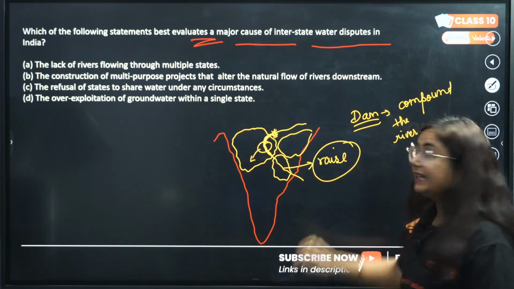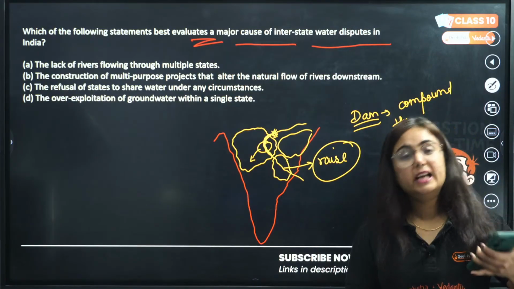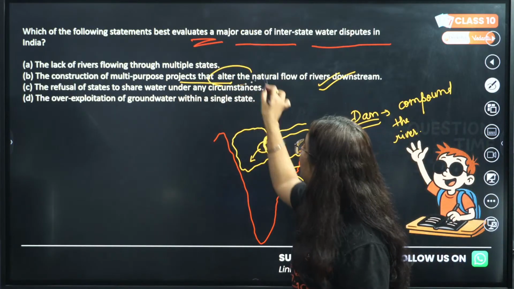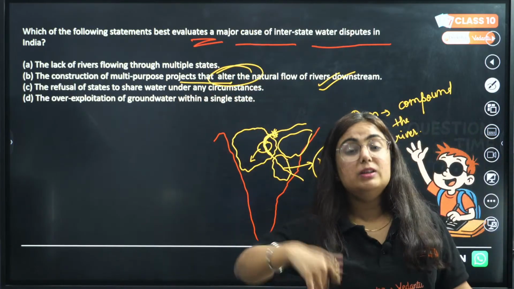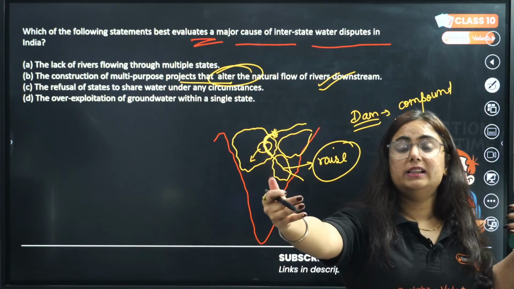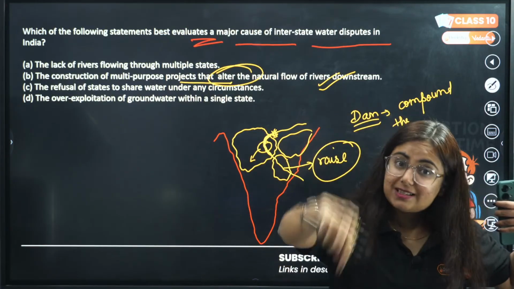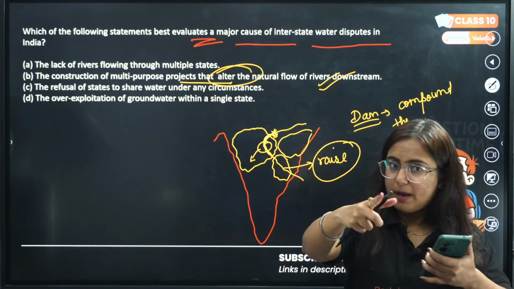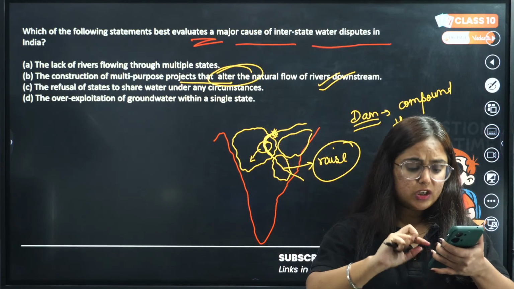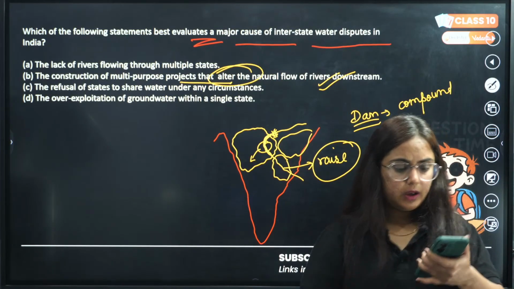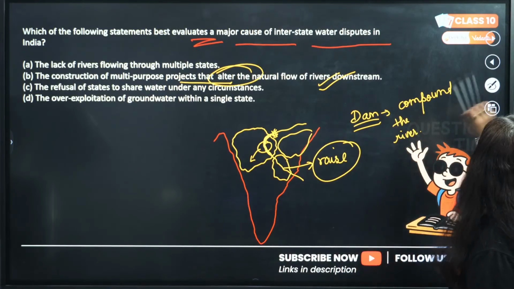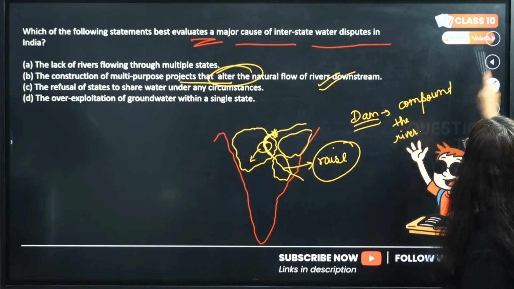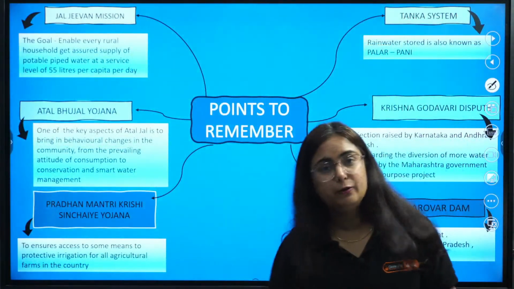Yes, for sure they will, because the construction of multi-purpose projects alters the natural flow of water, in which some states are benefited more and others less, which is the reason they get into disputes. Get my point or not, my dear students? Saurabh Yadav, okay. Chalo, beta, I am teaching here, and I don't know what you guys are doing. So, I hope this question is clear to everyone.